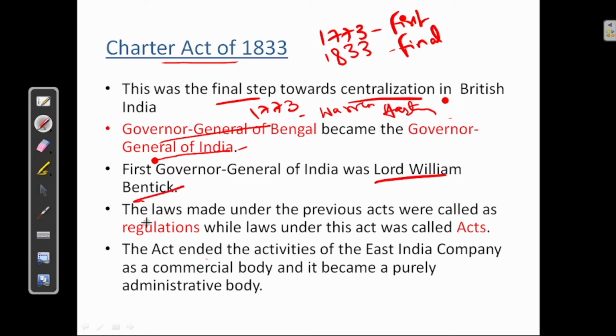Okay, the laws made under the previous act were called regulations, while the laws under this act are called acts. Earlier, the laws were called regulations. Now, they are called as acts.